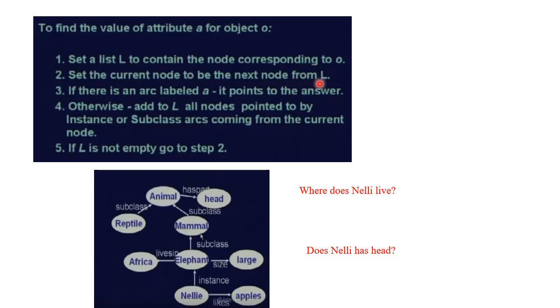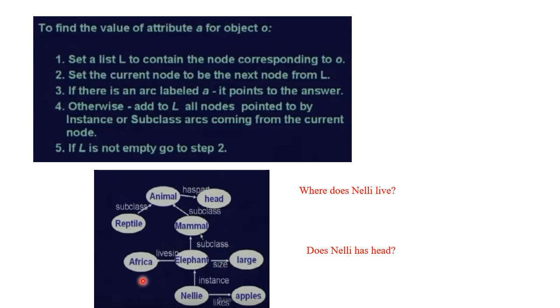If there is an arc A for object O, that gives the answer. If there is no such arc from object, we have to add all the nodes pointed to by instance or subclass is a relation from current object into list. Then repeat this process. Consider this example.